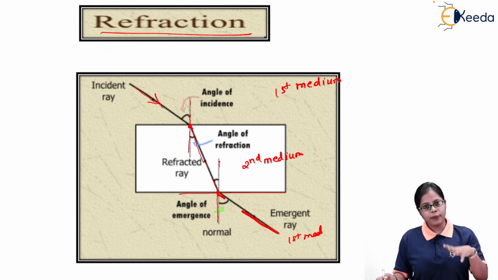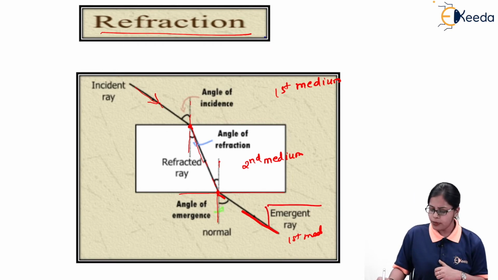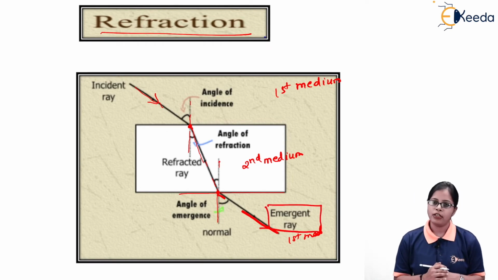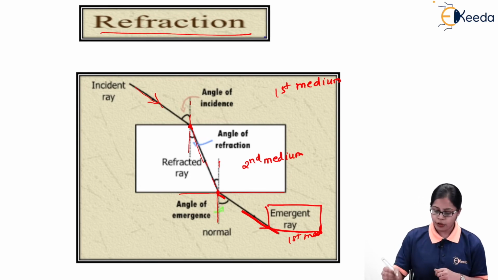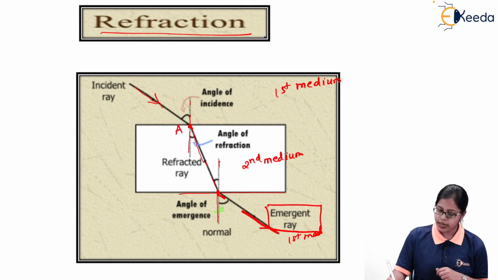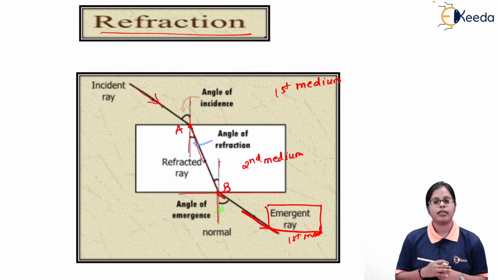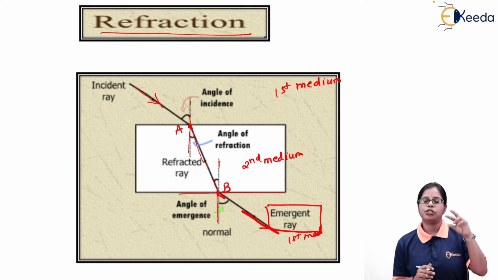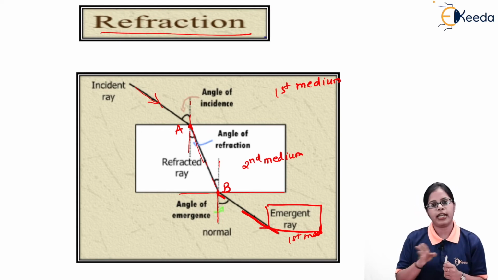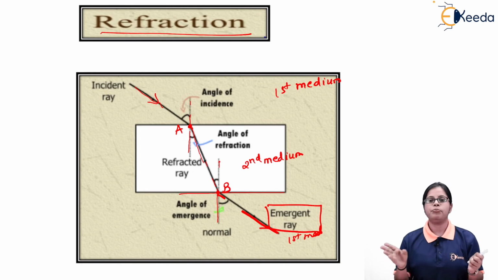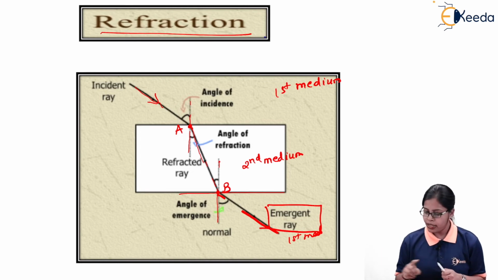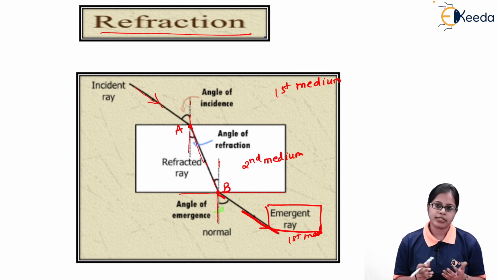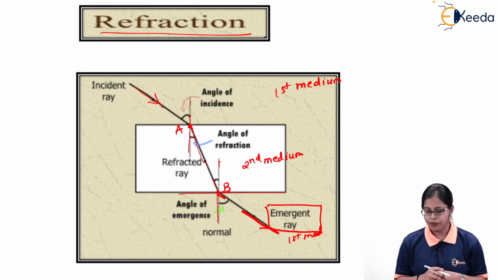So this is the ultimate ray of light I'm getting, which is called the emergent ray. So overall, if you look at the whole diagram, refraction is occurring at 2 points. That is, it is occurring at point A and point B, because A and B indicate the 2 points at which the direction of light is changing because the medium is changing, and at these 2 points we say that there is an occurrence of refraction.